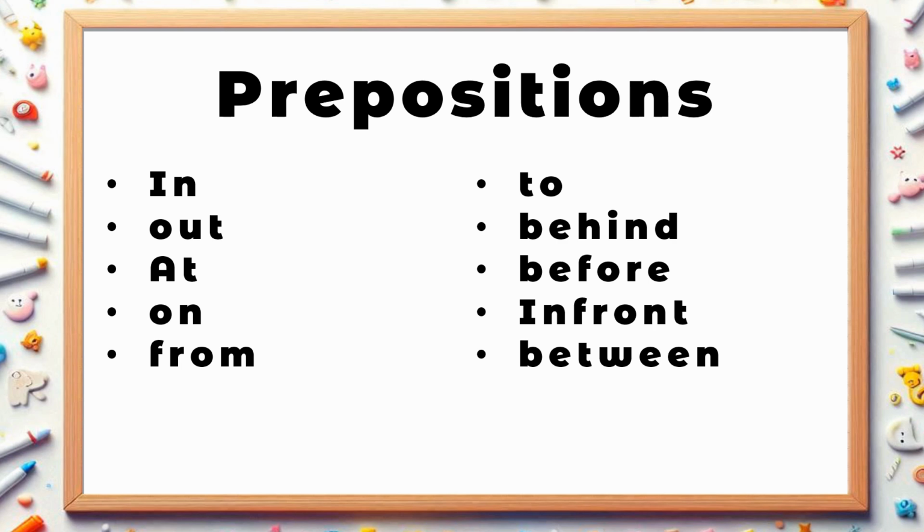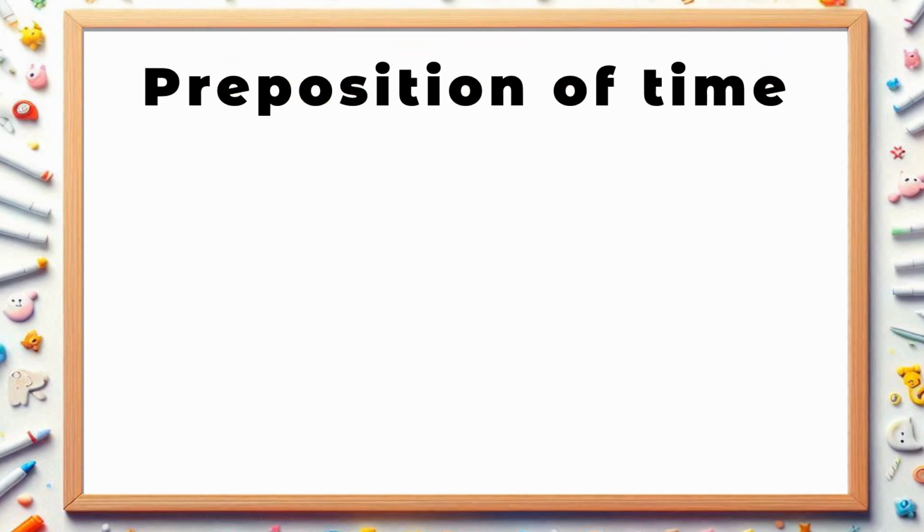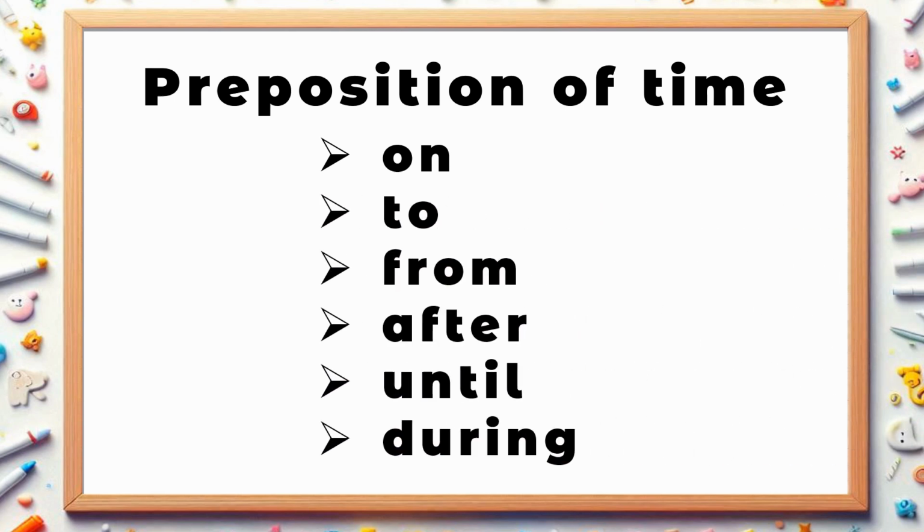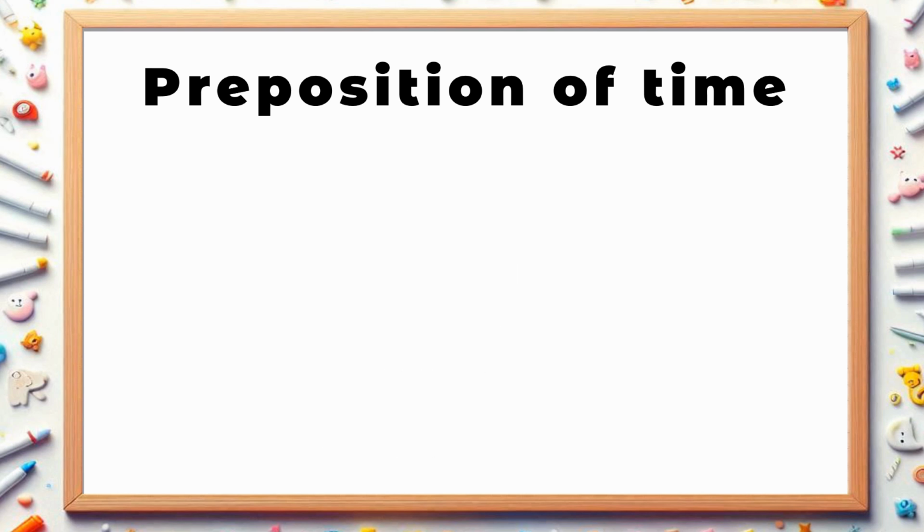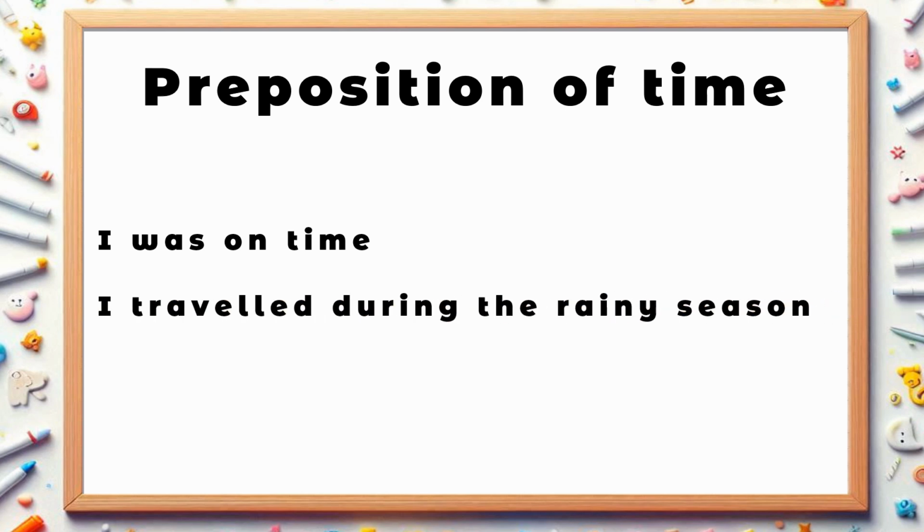As we have seen the uses of prepositions, let's divide those prepositions into types of prepositions. Preposition of time. It shows when something is or was happening. The preposition words are on, to, from, after, until, during. These are some of the preposition words of time. Let's see one example. I was on time. I traveled during the rainy season.